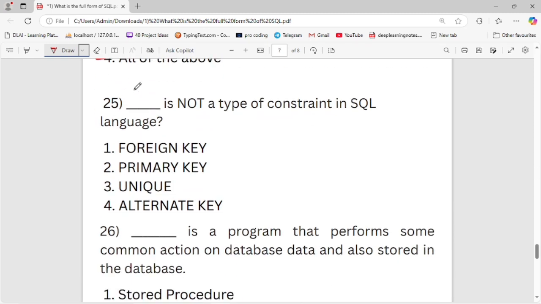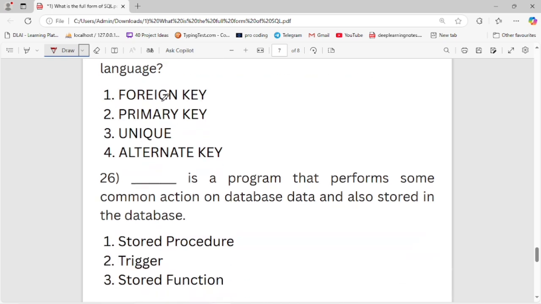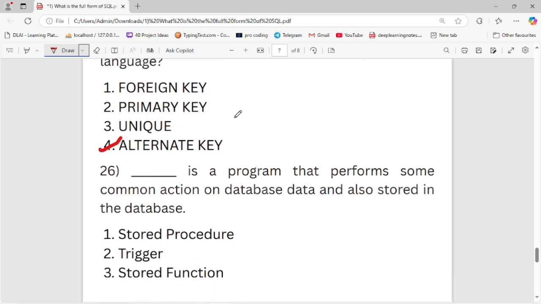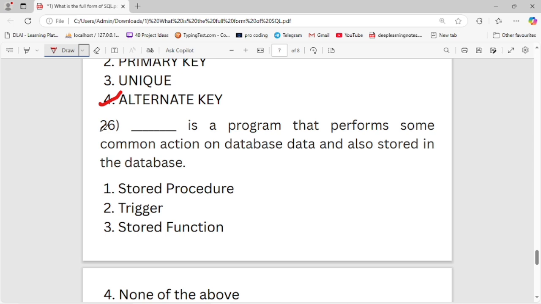Next question. Dash is not a type of key concept in SQL language. First is foreign key, second is primary key, third is unique key, fourth is alternate key. Fourth is the right option. Alternate key is not a type of key concept in SQL language. Now let's move to the next question.